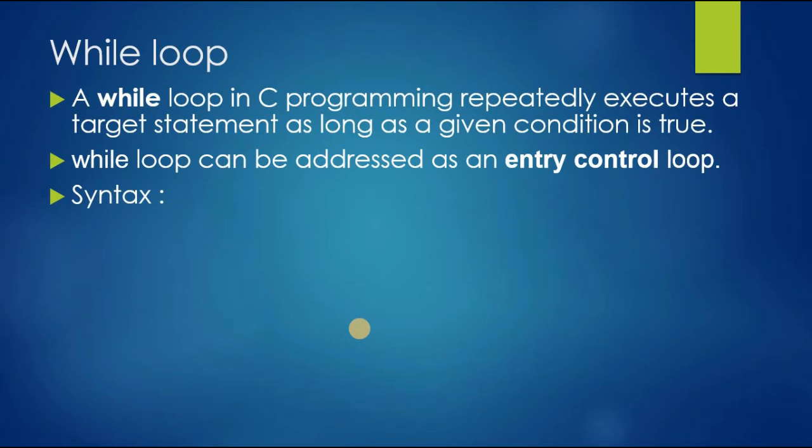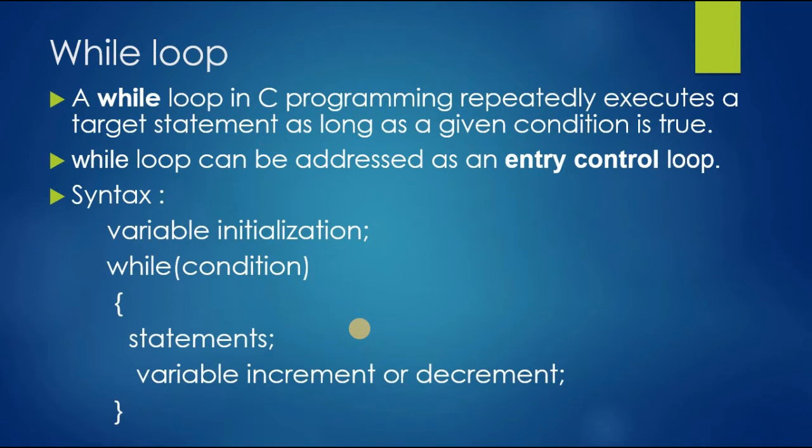The syntax for the while loop is as follows. First we declare the variable initialization, then the while condition comes, and our while loop starts by opening a curly brace.